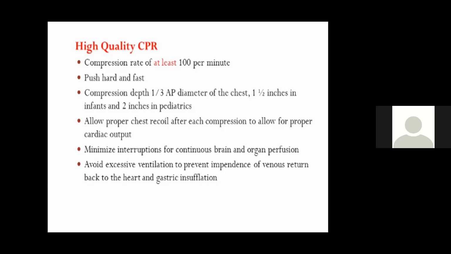So you should do it continuously without interruption. When there is fatigue, you have to change the role. One who is giving breaths can come for compressions. The compression person can go for breaths. So avoid excessive ventilation. If you give excessive ventilation with a lot of enthusiasm, if you blow all the air into the patient, then what happens?